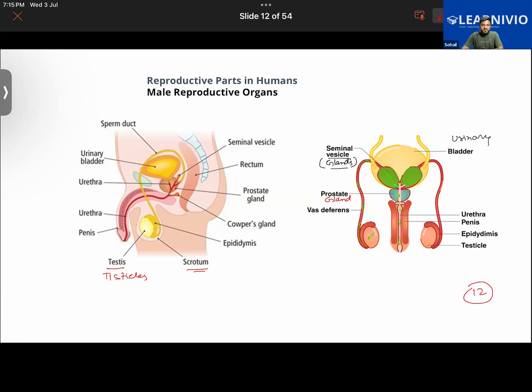What is the function of the scrotum? Gauri, you explain about this one. It has got two functions to perform. Okay. Anyone else?